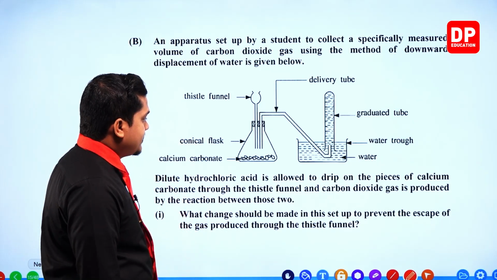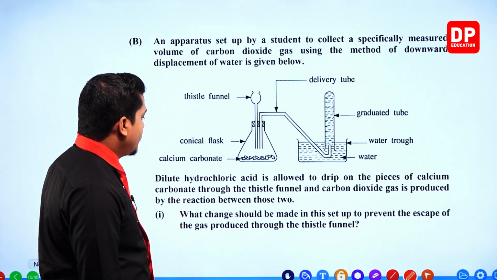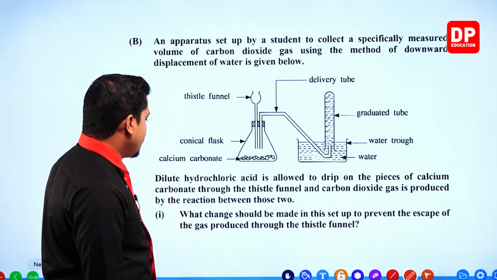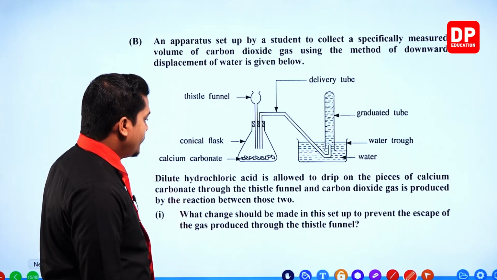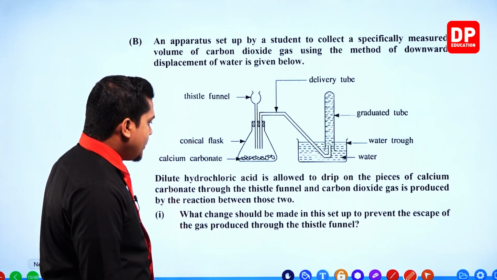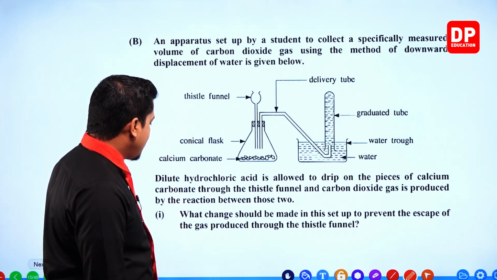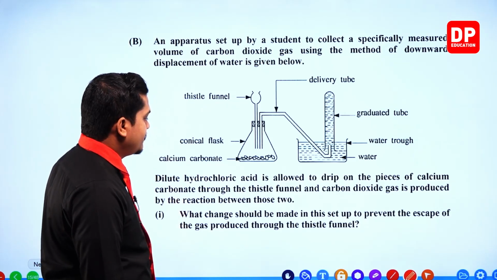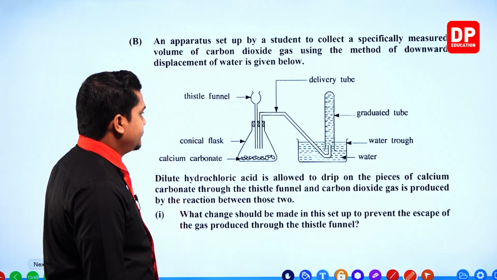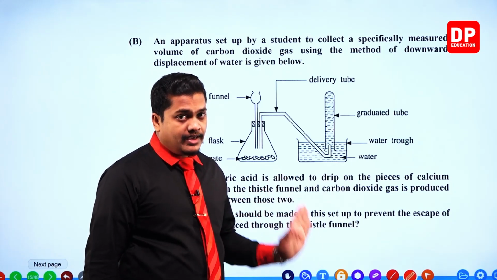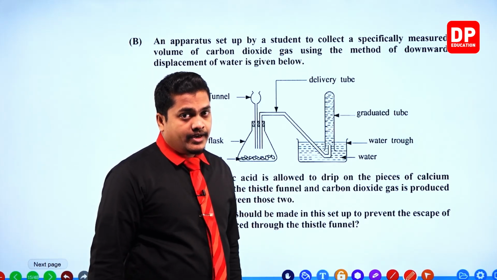Dilute hydrochloric acid is allowed to drip on the pieces of calcium carbonate through the thistle funnel, and carbon dioxide gas is produced by the reaction between those two. What change should be made in this setup to prevent the escape of the gas produced through the thistle funnel?